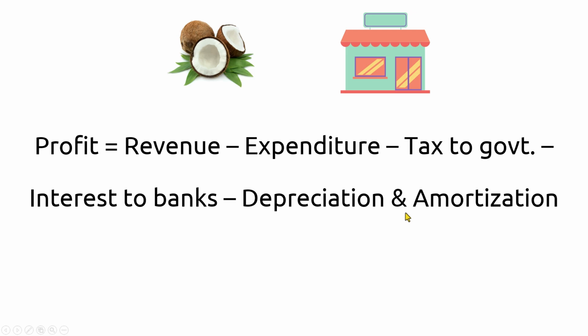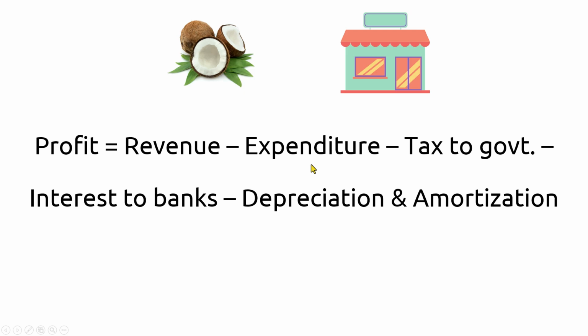Now, considering the oil mill, what is expenditure? Expenditure is the amount that the friends spend to produce the coconut oil. But it is not only just producing, it is producing and then selling it to the customers.